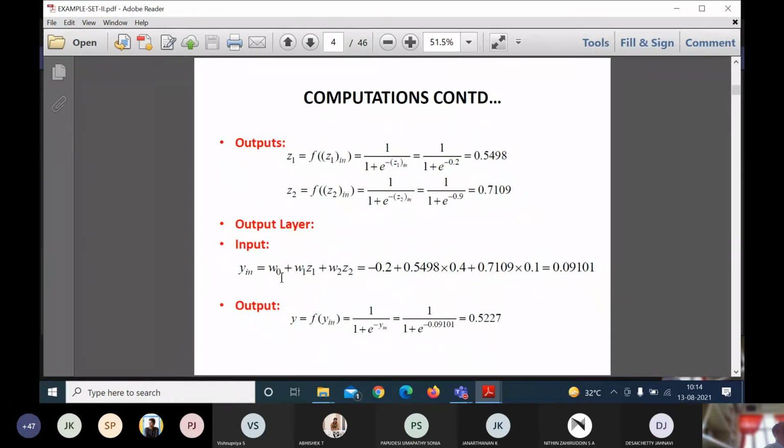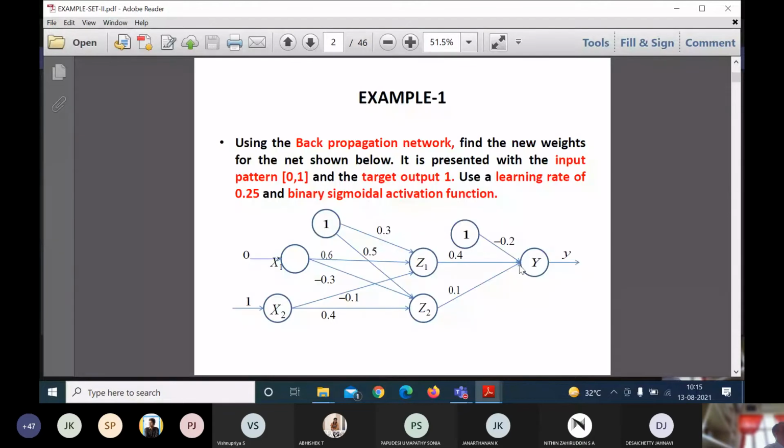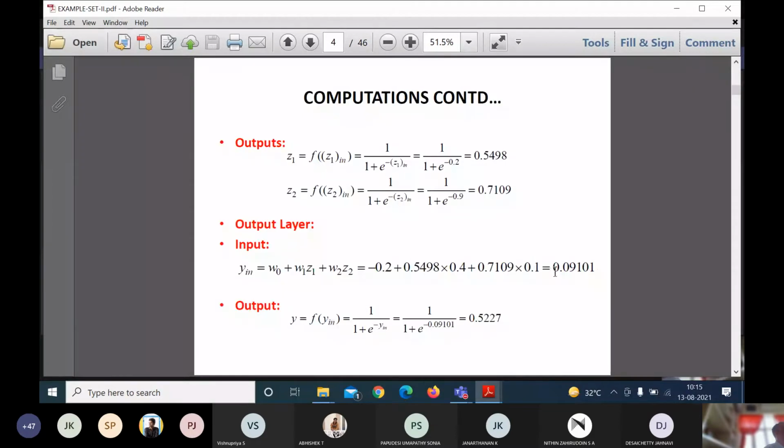So W naught is minus 0.2, plus Z1 value, which is 0.5498, into W1 value 0.4, plus Z2 value, which is 0.7109, into W2 value 0.1. If I simplify this, I may get 0.09. So till this point, my answer is 0.09. Is it clear? Any doubt? No, sir. Okay.